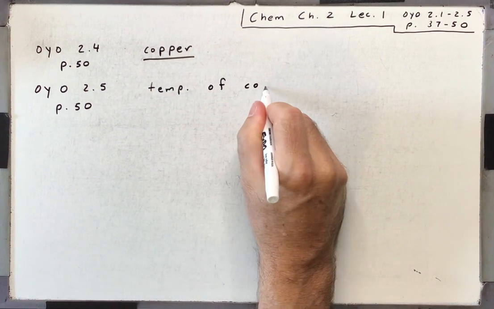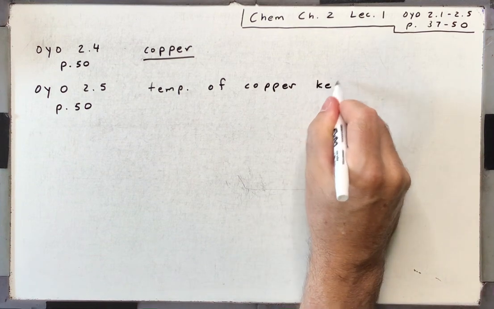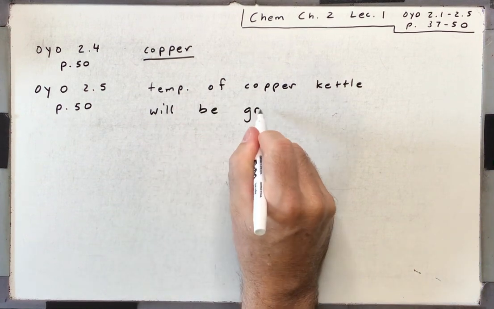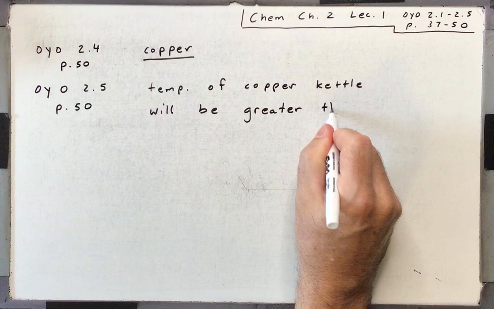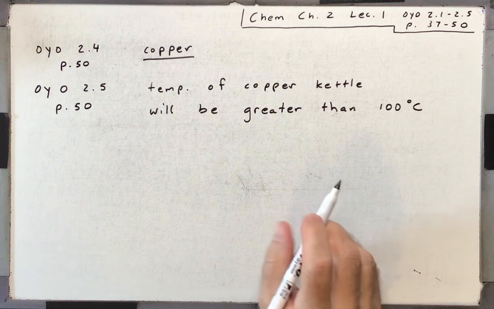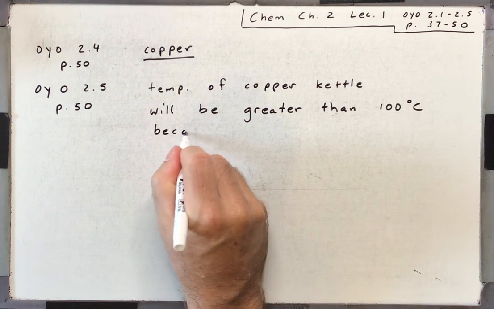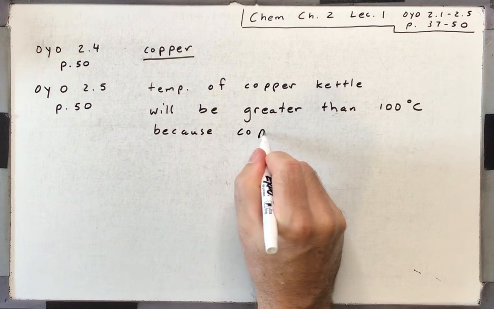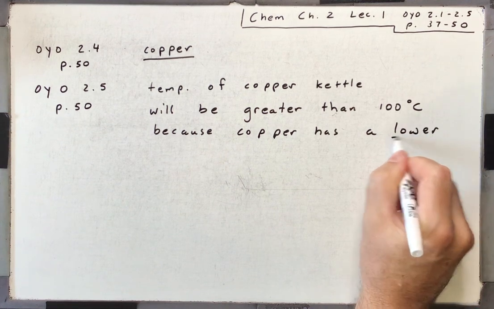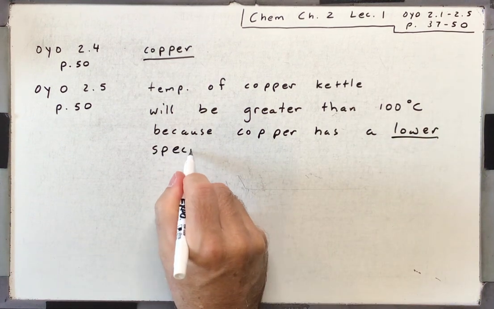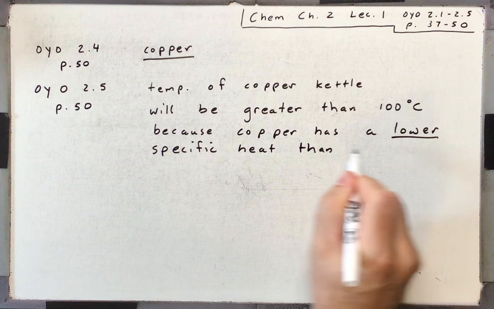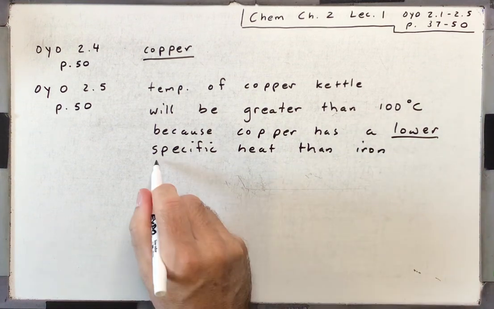So the temperature of the copper kettle will be greater than 100 degrees Celsius, because copper has a lower specific heat than iron. That makes it easier to heat up.